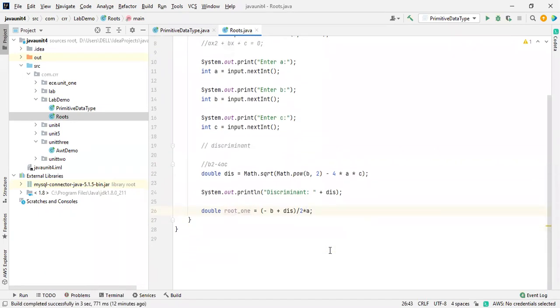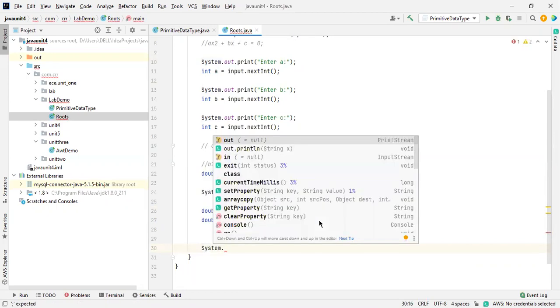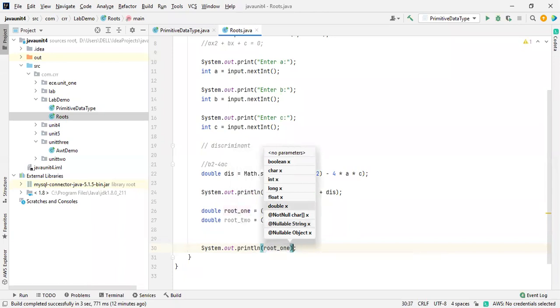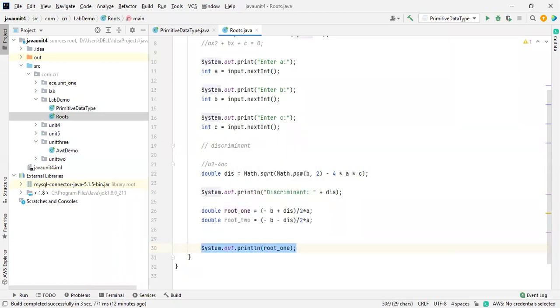Then we'll go for one more root of this. What is the second one? B square minus 4ac, plus or minus, right? This is the minus. Very easy. Don't bother about that one. Now we are going to print the values. System.out.println, and here root 1, and one more thing, root 2.